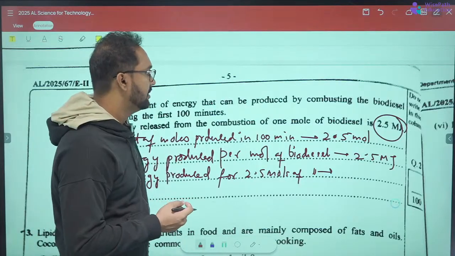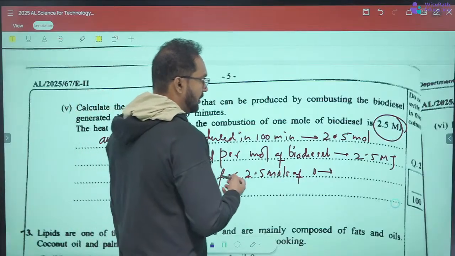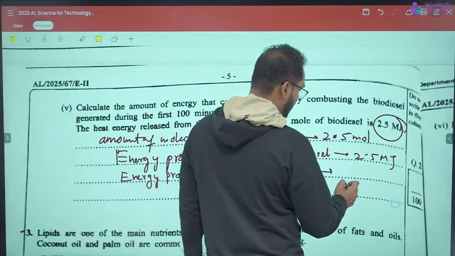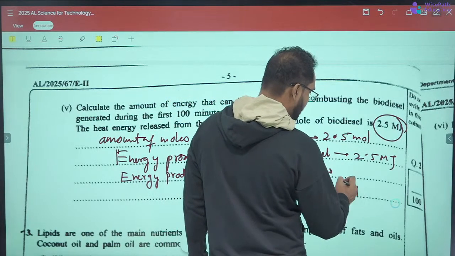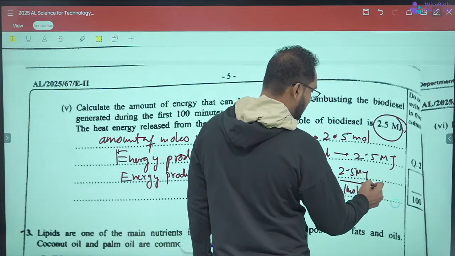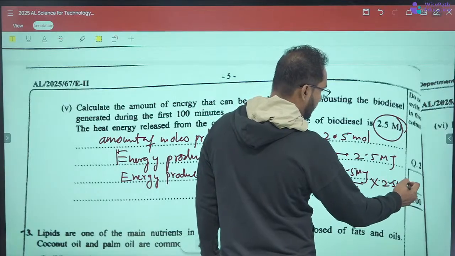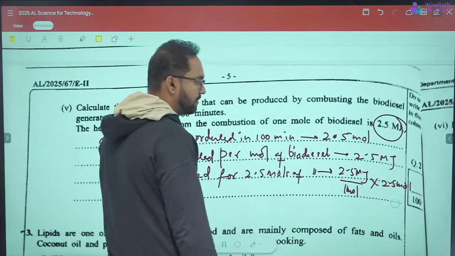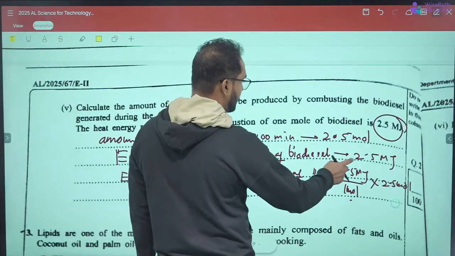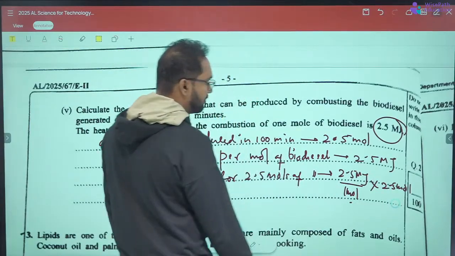If for 1 mole, 2.5 megajoules were produced, how much can be produced per 2.5 moles of biodiesel?